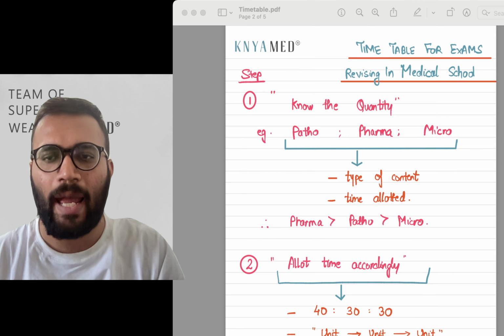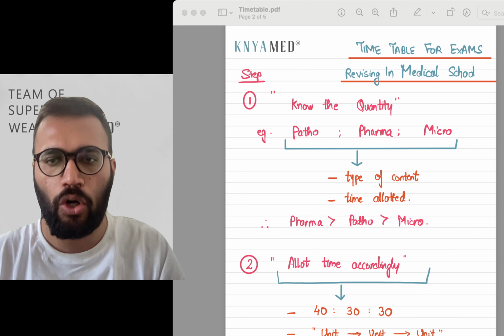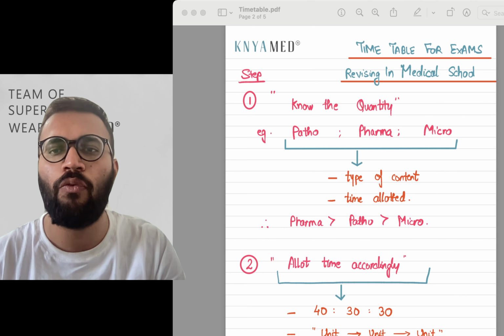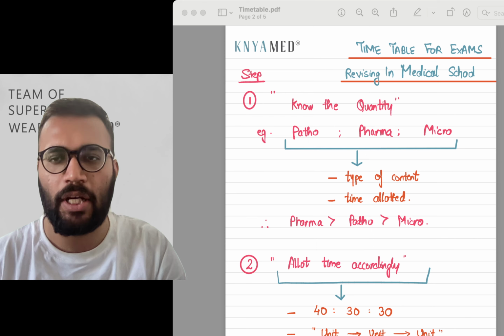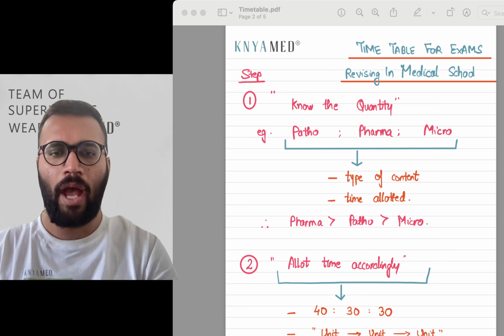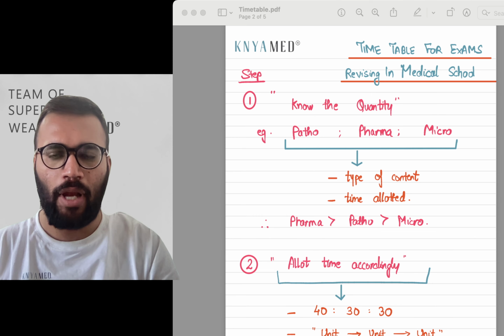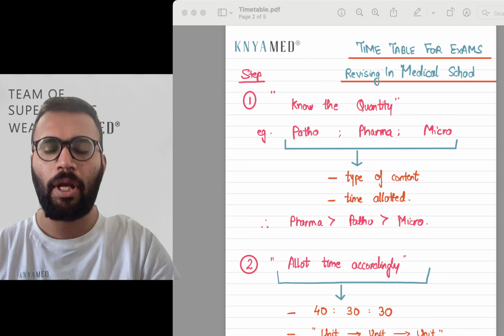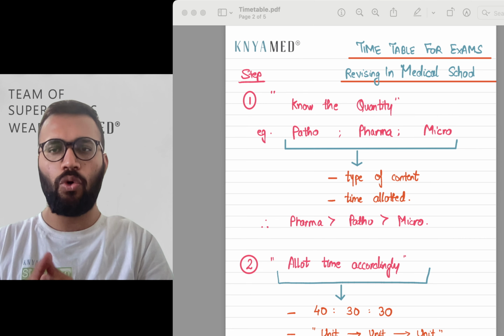So it depends on the type of content and the time allotted. If you have already studied patho and pharma in great detail, obviously you will have a stronger hand in that subject. But if you allotted less time to microbiology during your MBBS days, then obviously you will have a much weaker hold on that topic. Accordingly, you need to know the quantity.